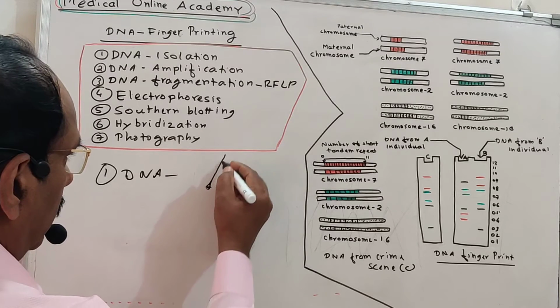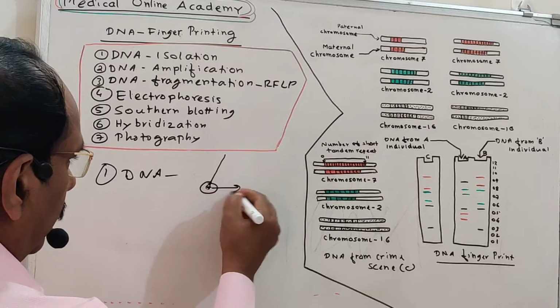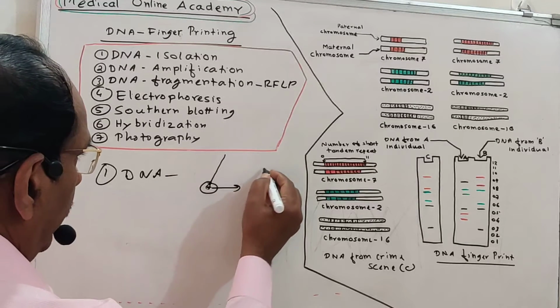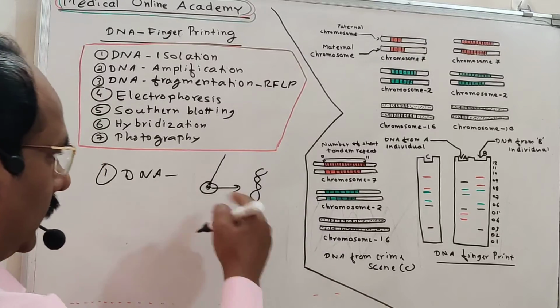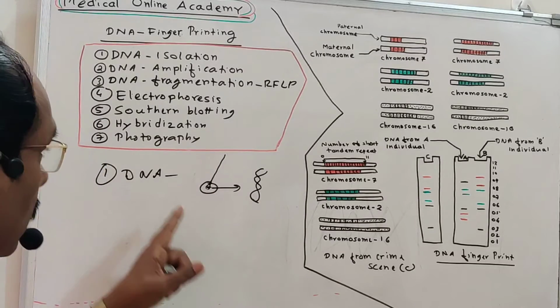It is living and the hair is dead. Separate this hair follicle from the hair. We isolate the DNA. So this is the DNA we isolated from the hair follicle.